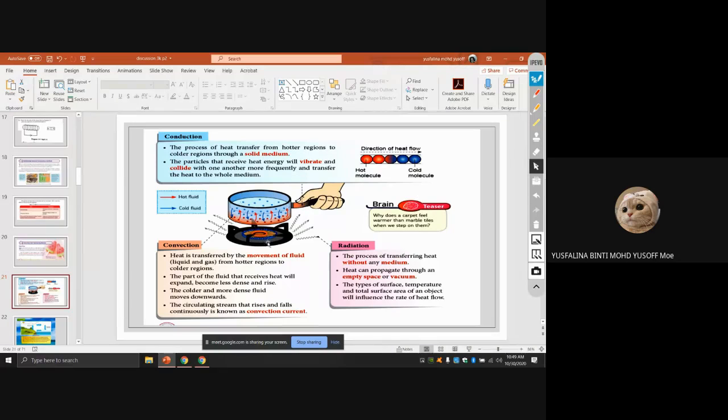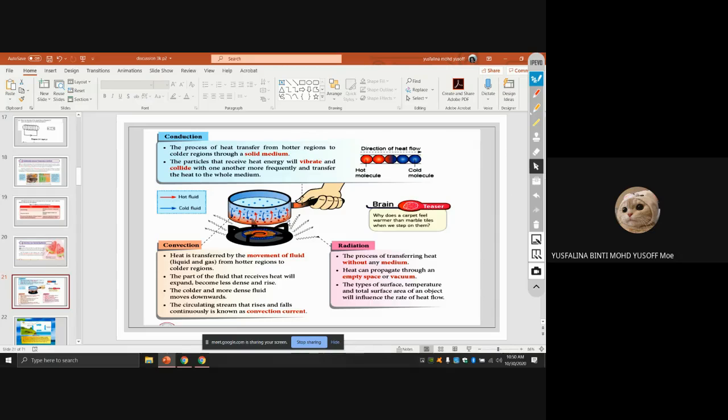So let's say if you boil water here. When you boil water, of course, this below part will be hotter. When it is hotter, the particles here will expand, right? When they expand, they become less dense. The less dense object will be floating, right? It will go upward. And the upper part is colder, so it will go downward because it becomes denser compared to the below part.